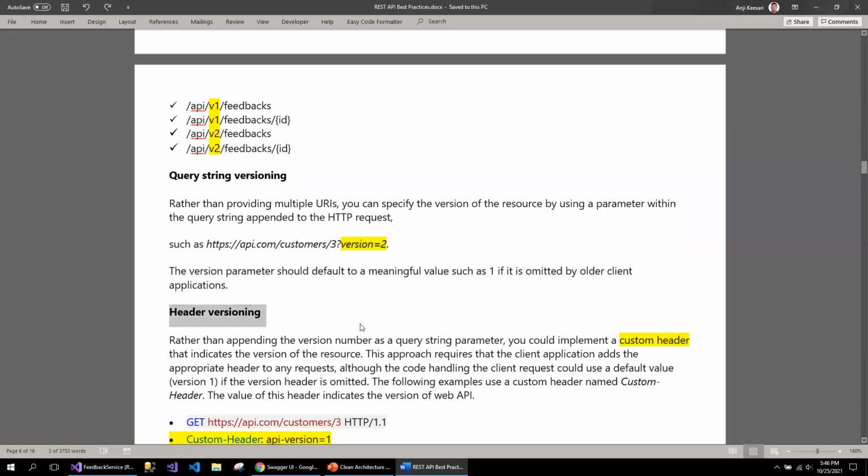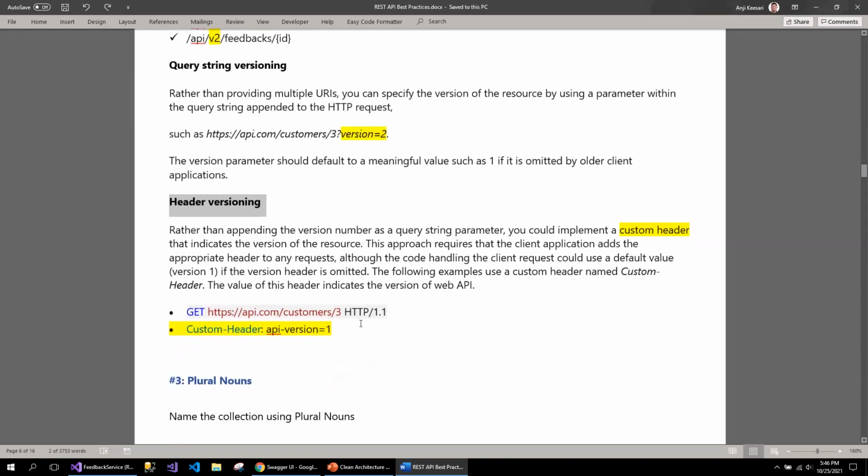And the last one is the header versioning. In the header versioning, you can create the custom header the way you want. For example, a custom header, and then pass the value API-version equal to 1, API-version equal to 2, and 3, and so on. So this is one way of implementing the versioning.